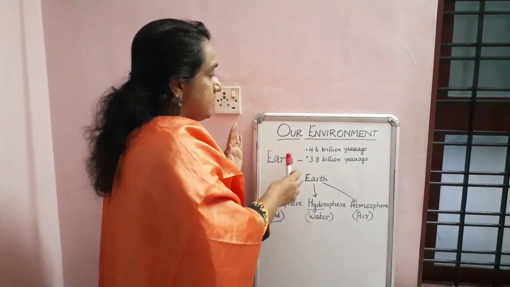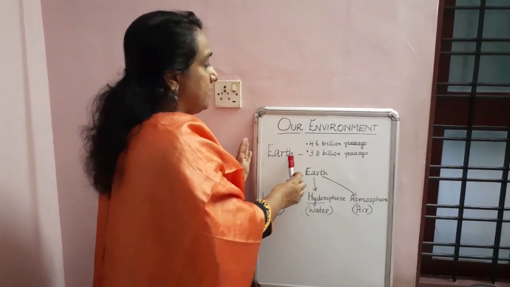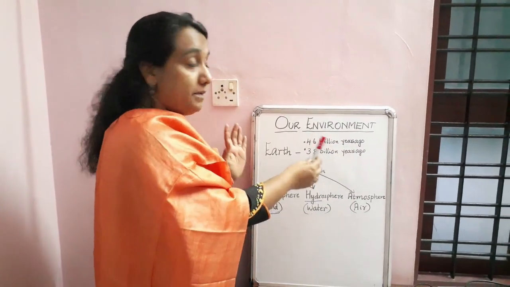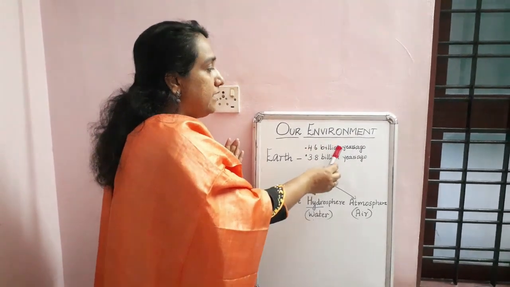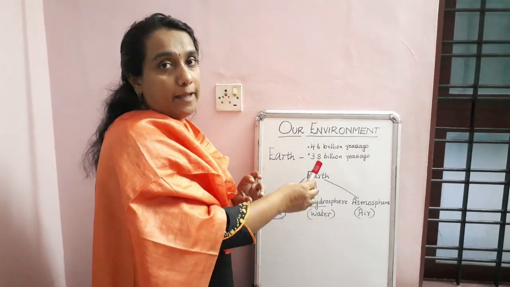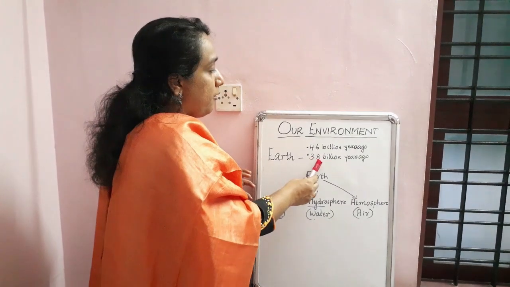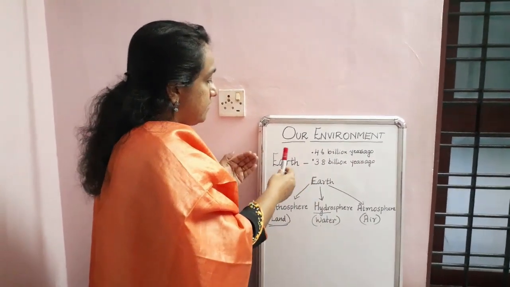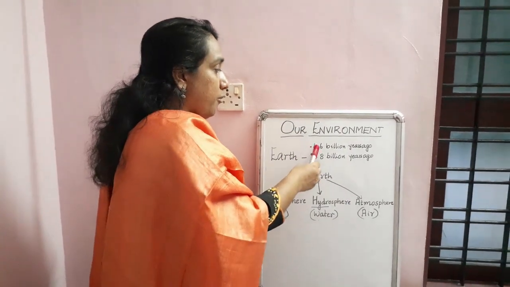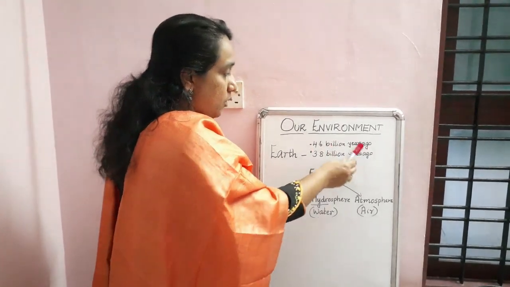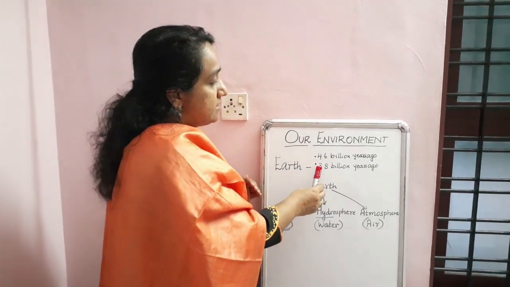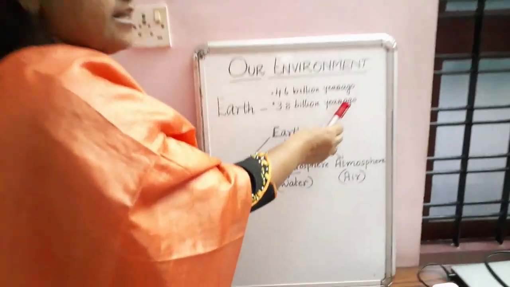So just see, the Earth was formed 4.6 billion years ago, and the first living form came into existence 3.8 billion years ago.